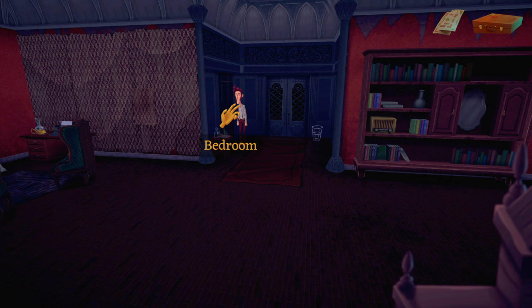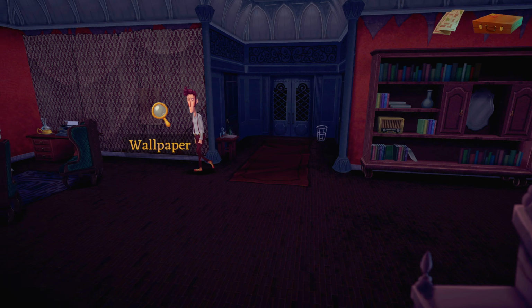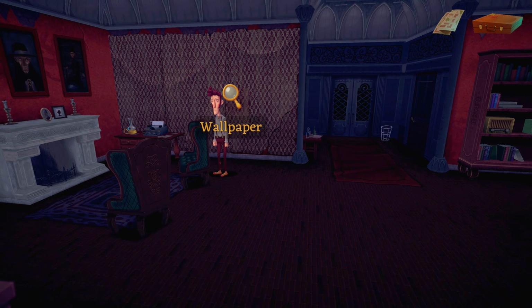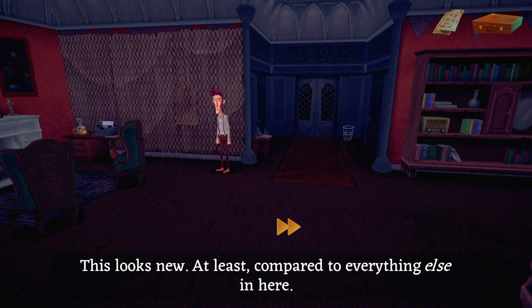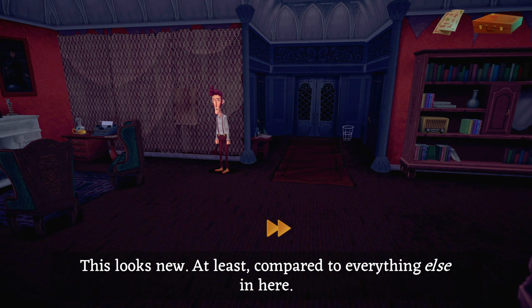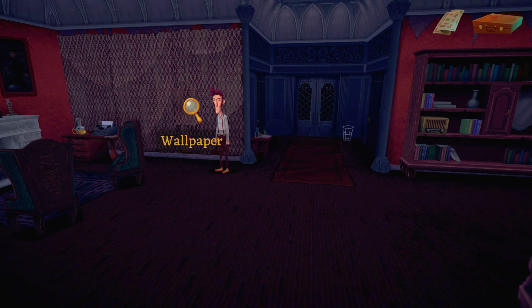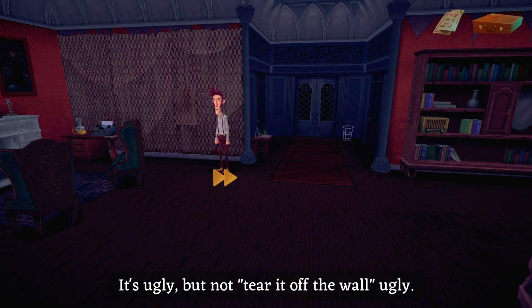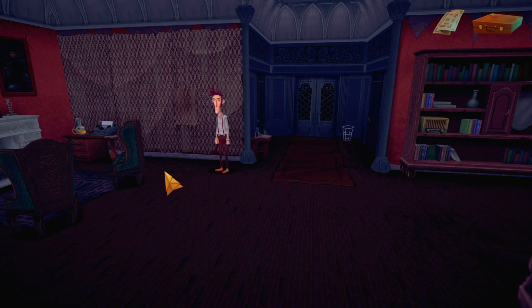Lena? It seems that I don't want to open the door of my own volition. Anything in the trash can? Empty. Okay. What have we got over here? What's up with this wallpaper? This looks new, at least compared to everything else in here. Looks like something's covered up, quite honestly. It's ugly, but not tear it off the wall ugly. I don't know about that.